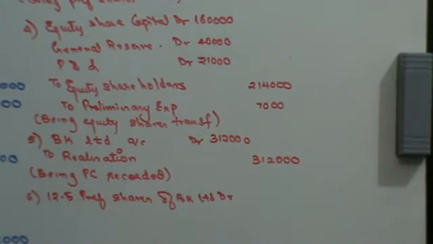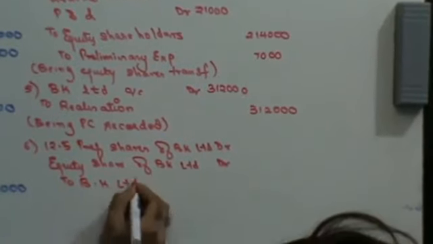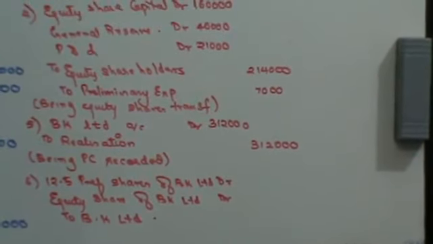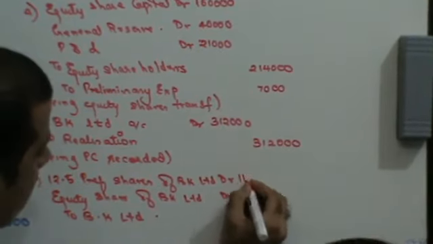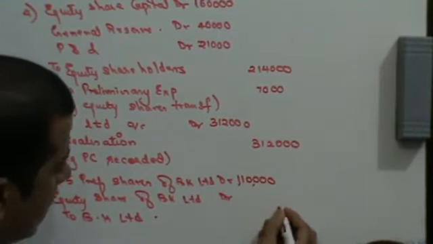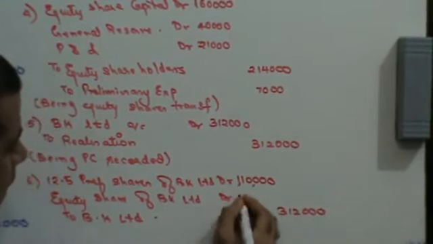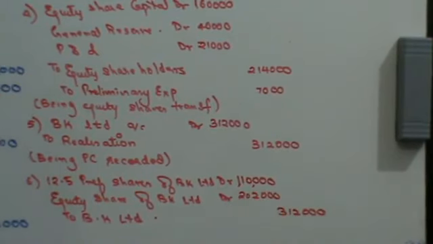Right? Besides that, they are also going to give you equity shares. Equity shares of BK Limited to BK Limited. Right? They are going to give you preference shares at 10% premium. That means they are going to give you preference shares of 1,10,000. Your total PC is 3,12,000. That means 2,02,000 worth equity shares they are going to give you. Fine, do we get this thing clear?